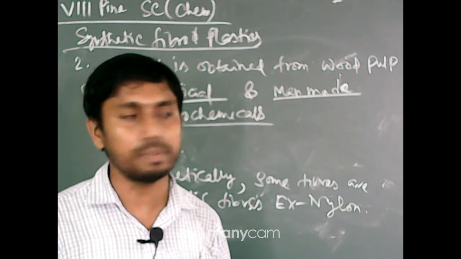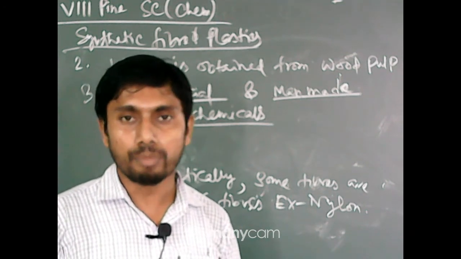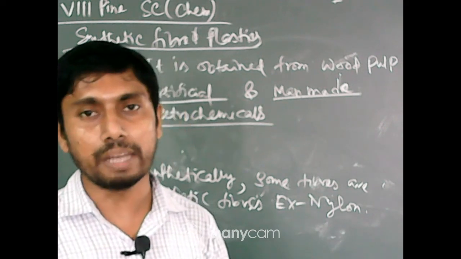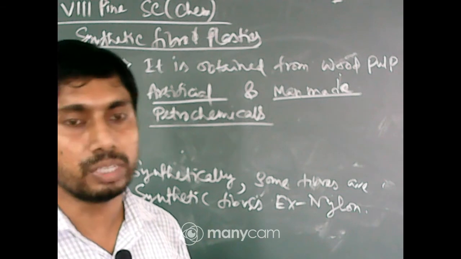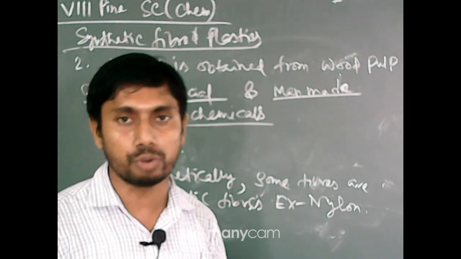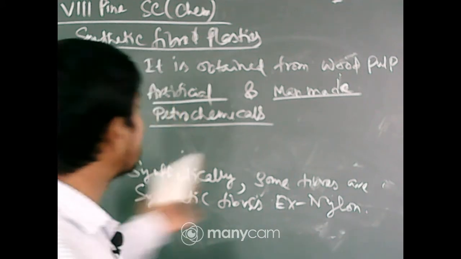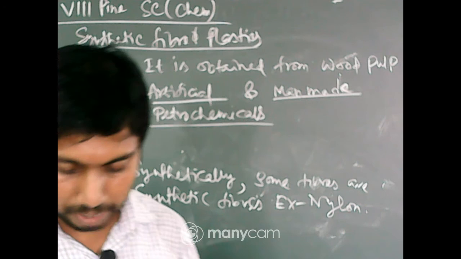Sometimes that is polyvinyl chloride, where the monomer, or the mother compound, is vinyl chloride. Vinyl chloride is an organic substance whose main origin is the petrochemicals, or the crude petroleum oil. So this is the chemistry of how petrochemical is used there.